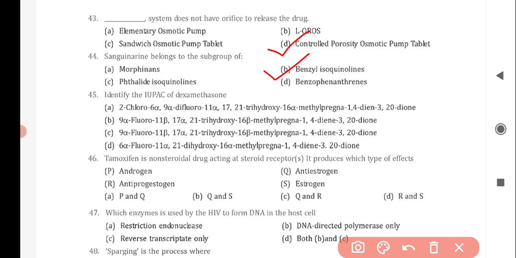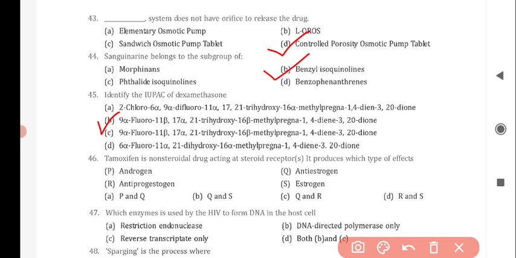Next question is, identify the IUPAC name of dexamethasone, and the correct answer is option B, that is 9 alpha fluoro, 11 beta, 17 alpha, 21 trihydroxy, 16 beta methyl, pregnane 1,4-diene, 3,20 dione.